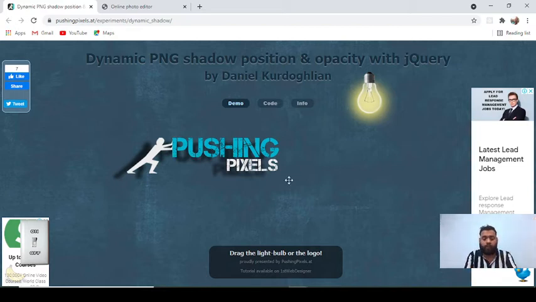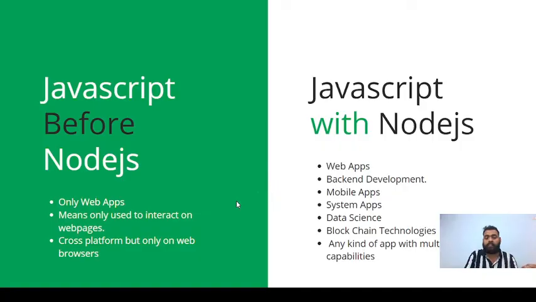So let's move to our slide and see the next thing. JavaScript before Node.js. What is Node.js? Node.js is basically an engine. In history we ran JavaScript on web browsers. There was a JavaScript engine embedded in the browser, and that engine runs our code.